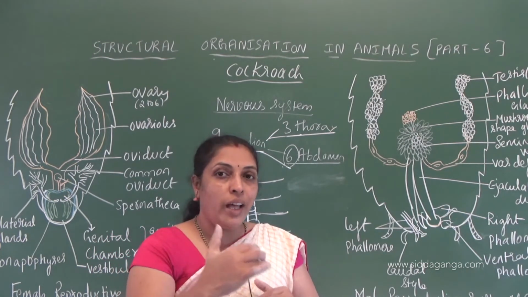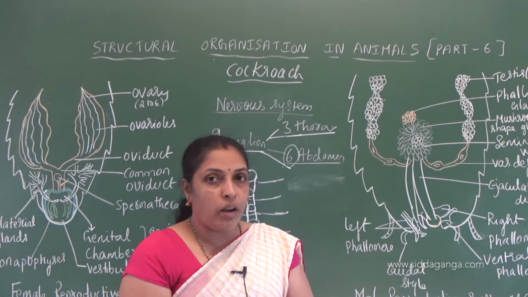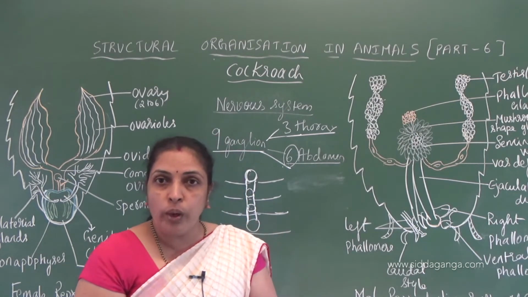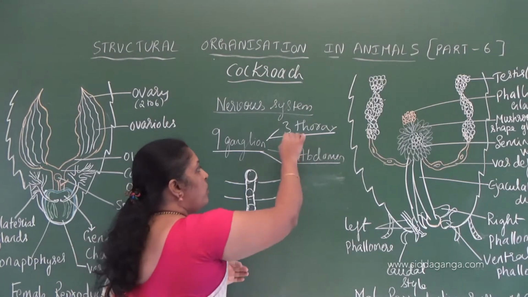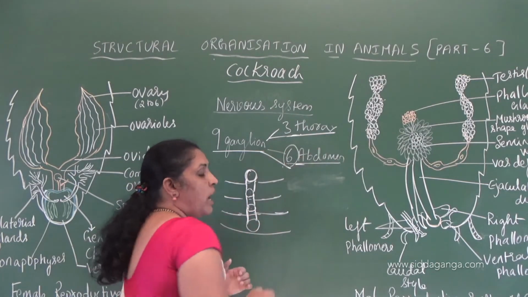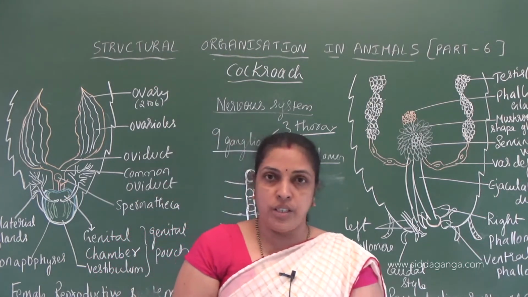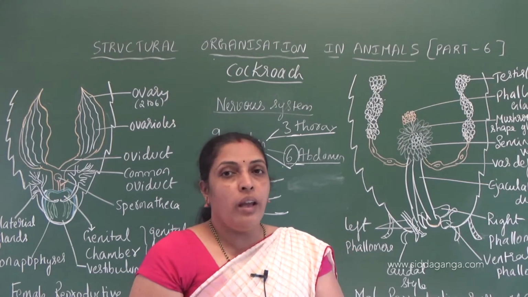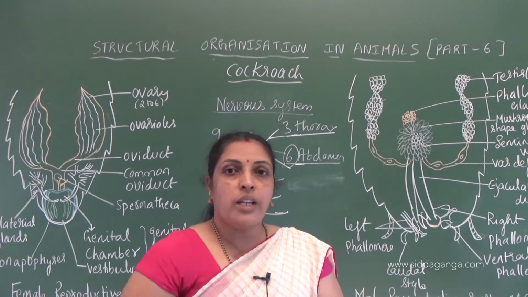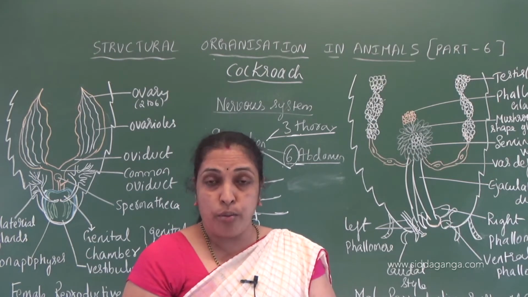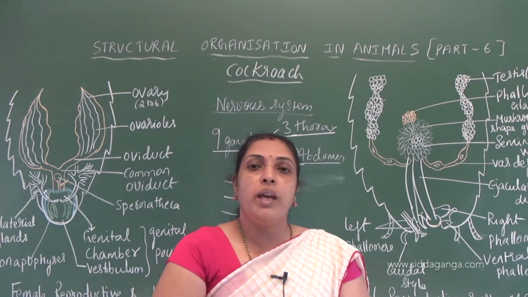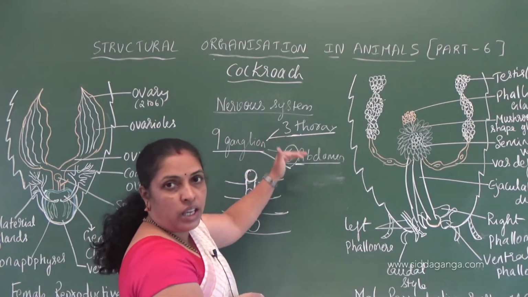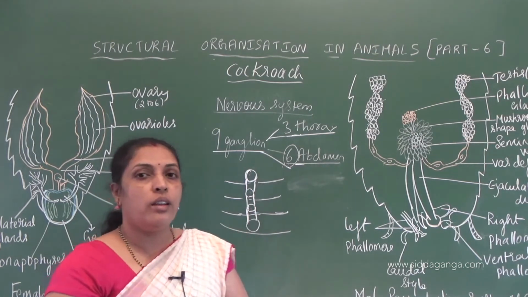That's why if we cut the head part of cockroach, it can live for more than 1 week, because the main part of the nervous system is present in the thorax and in the abdominal region. Understood? The head contains very little part of the brain. That's why if we cut the head of cockroach, it can live for more than 1 week, because the main part of the nervous system which contains ganglia is present in the thoracic region and in the abdominal region.